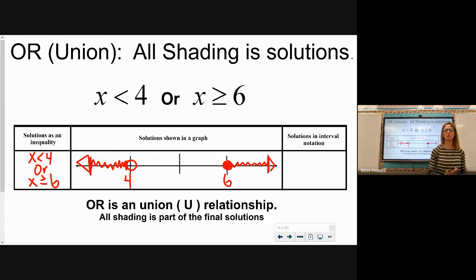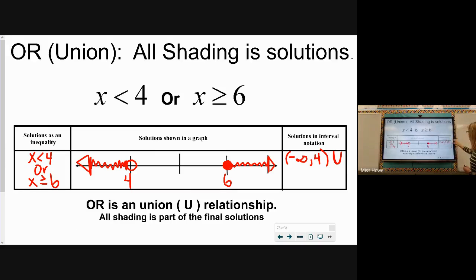Now, here's where things get a little bit tricky with our interval. We now have 2 sections of solutions, which means we're going to actually describe 2 separate intervals, and it's a union of those 2 intervals. So I'm going to have an interval, a union, and an interval. So our first one, our lowest possible solution here is negative infinity. So I have to start there. So from negative infinity up until positive 4, and it should be parentheses on both sides there because the circle is open at 4. And then I'm putting my U shape. There's a union with the second interval.